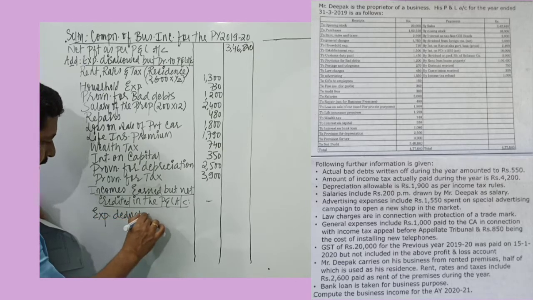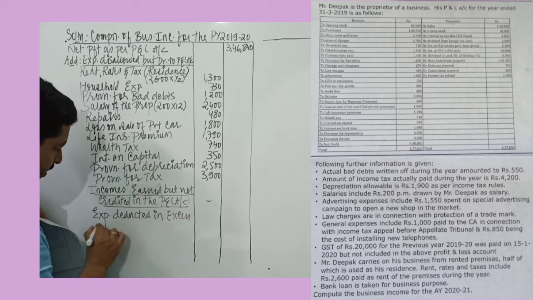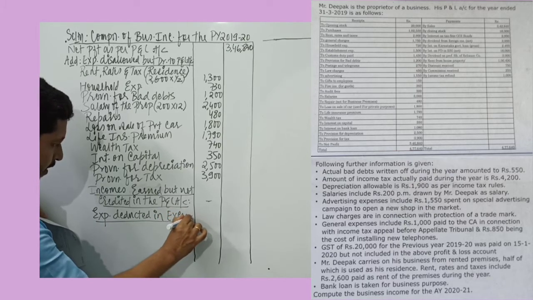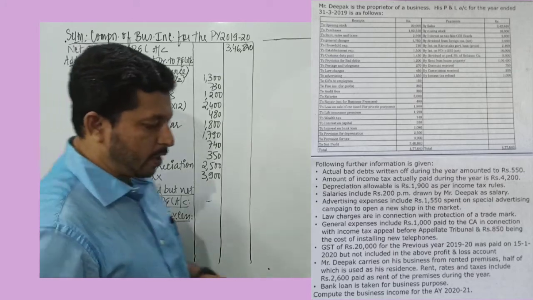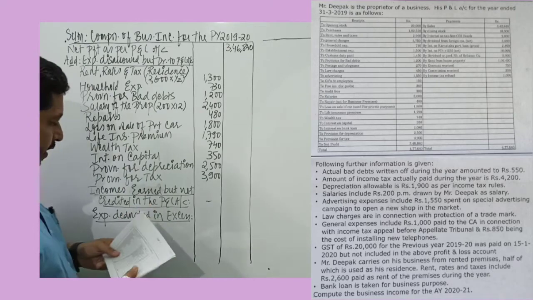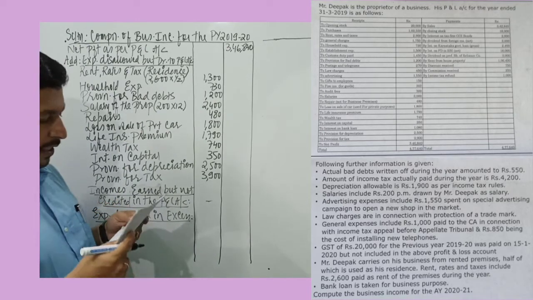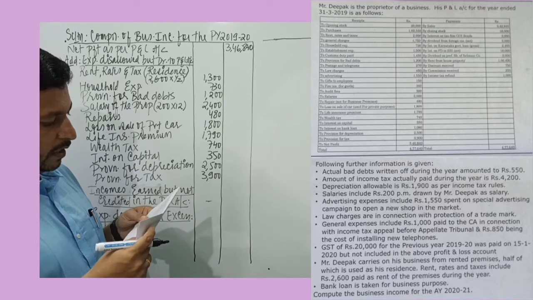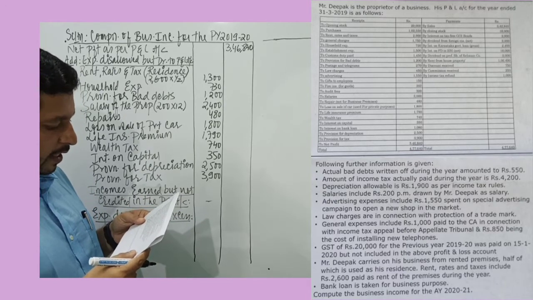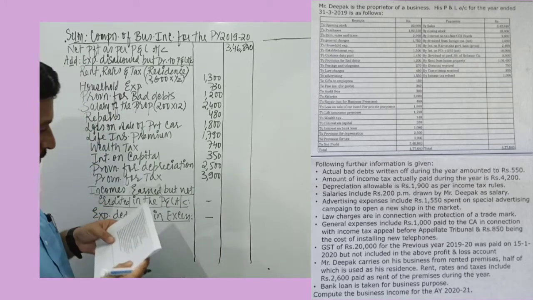If there is any expense and instead of deducting less amount, more amount has been deducted, then such expenses must be added back. Let's look at any item, whether there are any expenses deducted in excess. So that is also not mentioned over here.